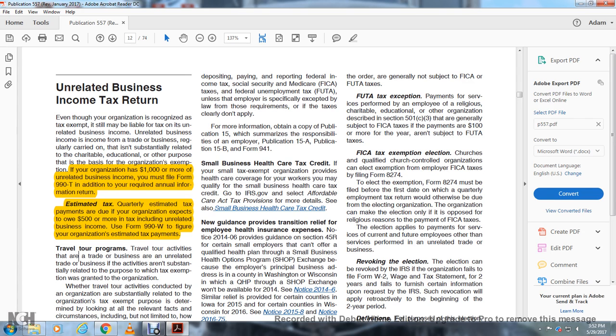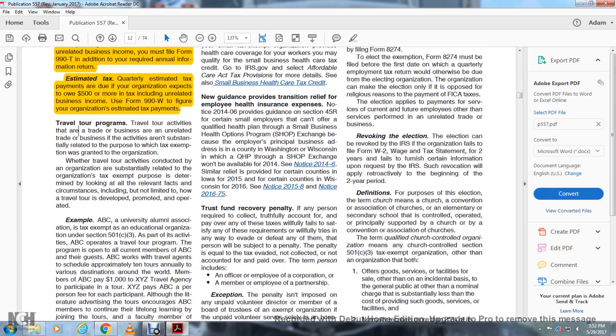The organization can make an election only if it opposes, for religious reasons, the payment of FICA taxes. The election applies to the payment for services of current and future employees, other than services performed unrelated to the trade or business.